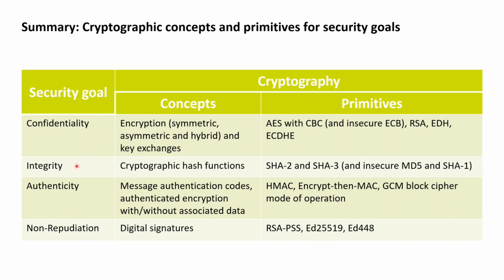For integrity, we got to know cryptographic hash functions as the primary concept to use for integrity-related purposes, and got to understand that MD5 and SHA-1 are not collision-resistant hash functions anymore, and that MD5 and SHA-1 should, generally speaking, at most be used for legacy purposes.